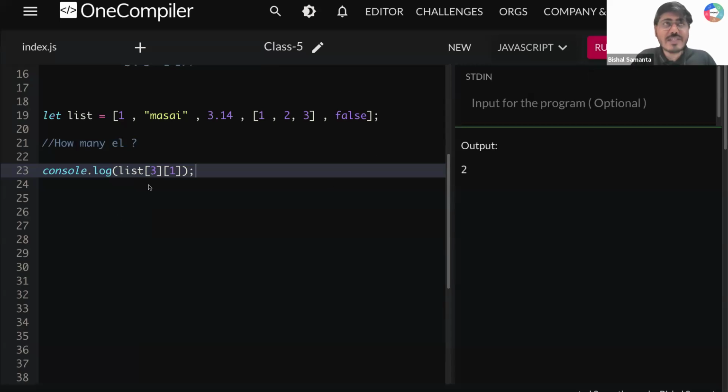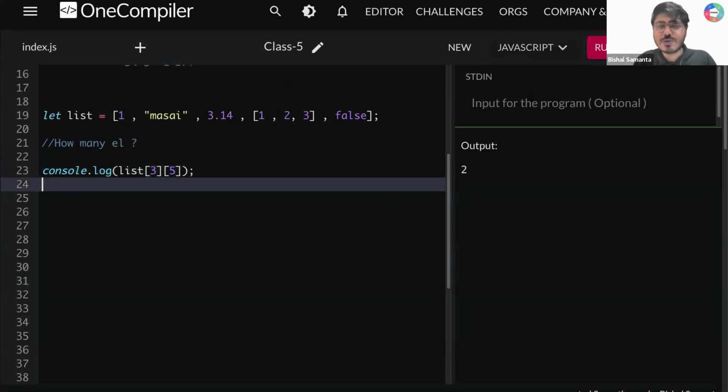How? So Jisan, please tell me one thing. So 0 is your index, 1 is your index, 2 is your index. If you write list of 3 of 0, तो आप पहले एलिमेंट को एक्सेस कर रहे हो, it should give you 1. If you try to access list of 3 of 1, that means you are trying to access this element which should give you 2, right? Okay, so now if I run here 5, can you tell me what I'm supposed to get? Think and tell me.